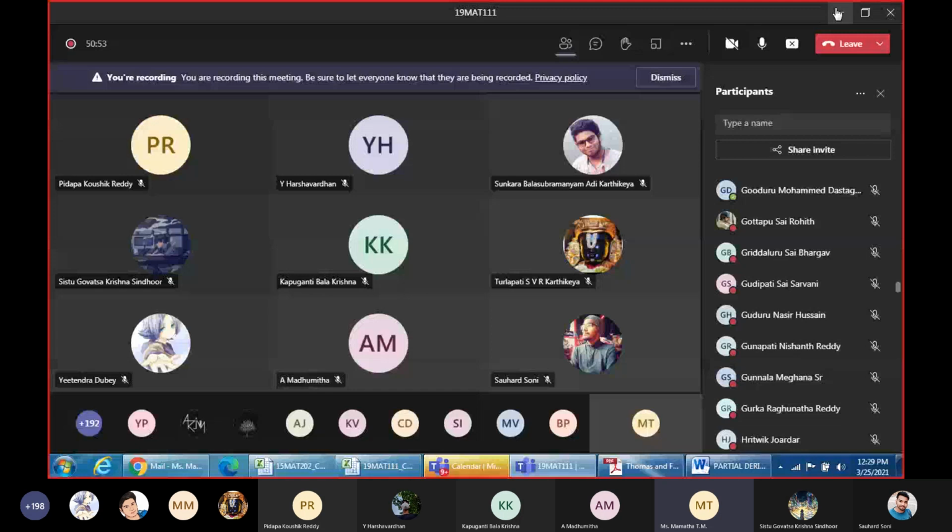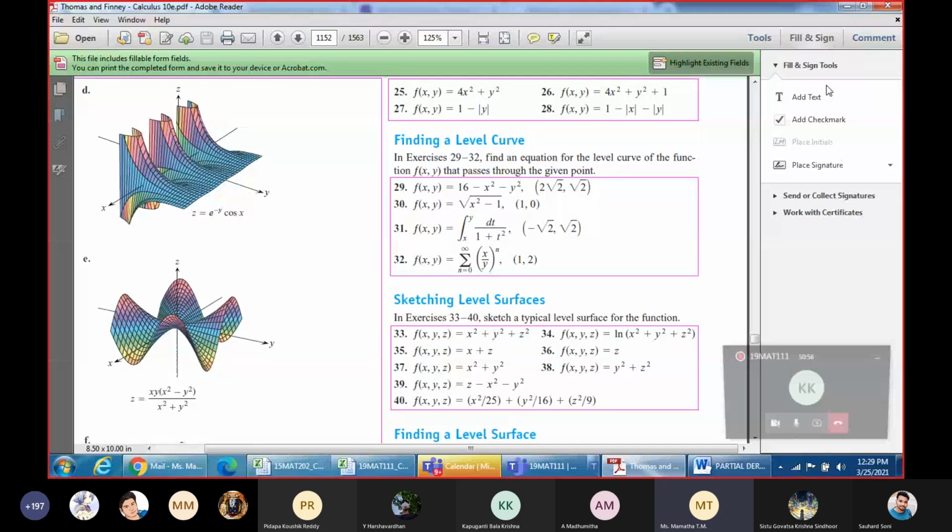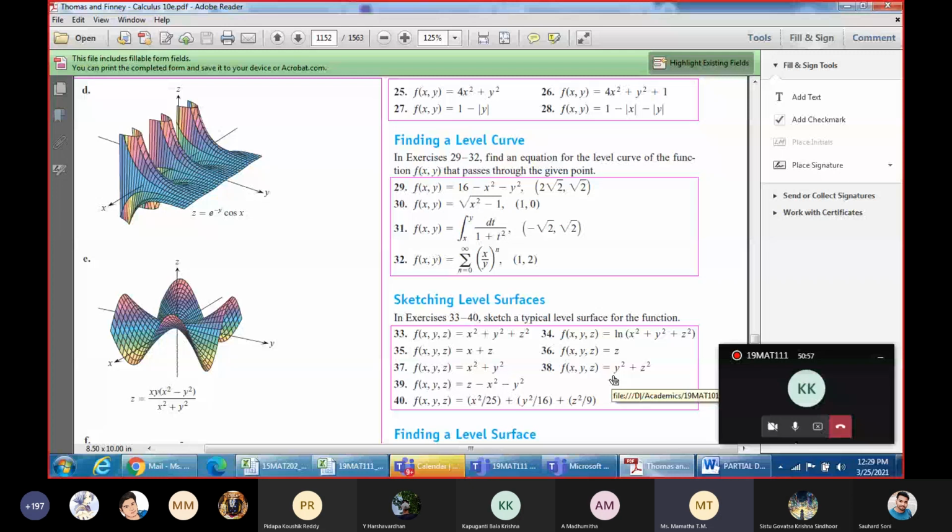Okay, in this question, what is f of x comma y value at that particular point? You tell me. Rohit, now you try, and don't unmute. What is f of x comma y value at the given point? 1, ma'am. 1. So substitute f of x comma y value equal to 1. So 1 equals square root of x square minus 1. You tell me what is the answer.